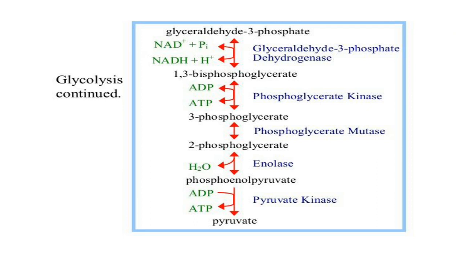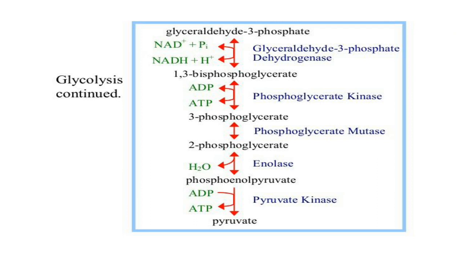Glyceraldehyde 3-phosphate forms 1,3-bisphosphoglycerate, and this releases phosphate and produces 3-phosphoglycerate. 3-phosphoglycerate, by shifting the phosphate group from the 3rd carbon to the 2nd carbon, forms 2-phosphoglycerate.